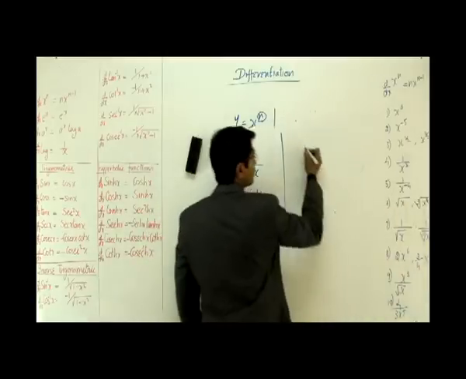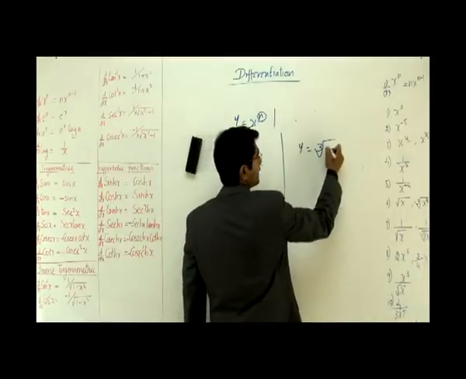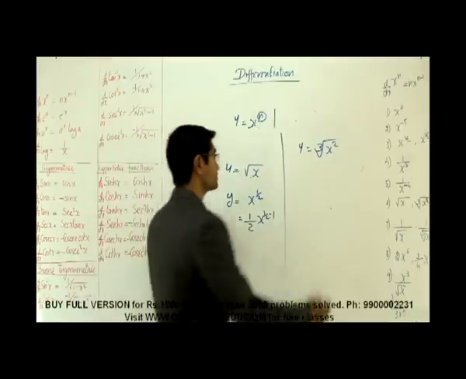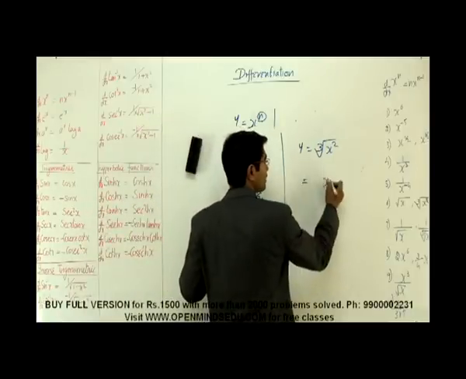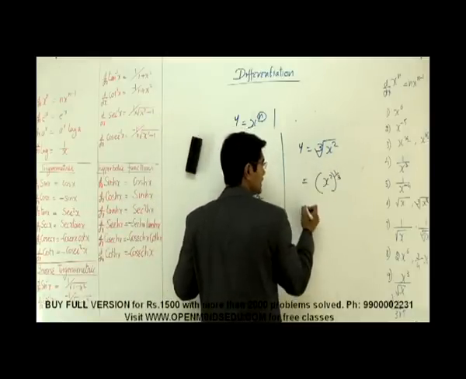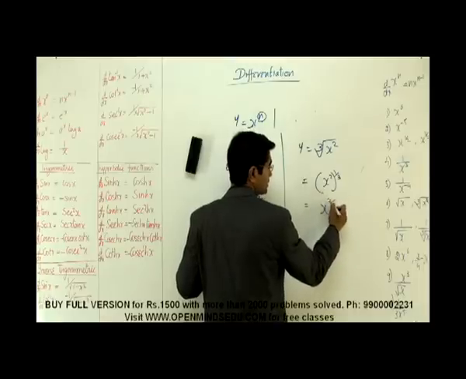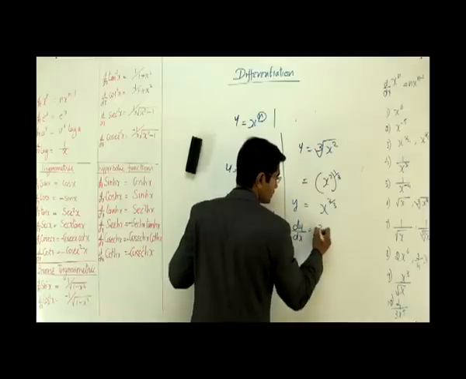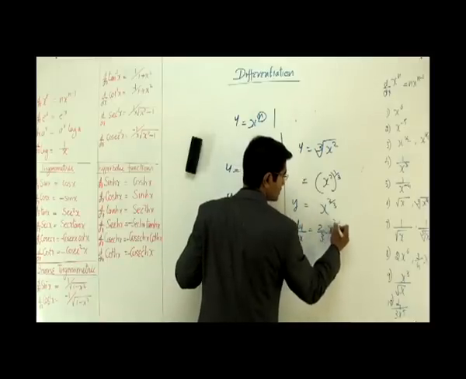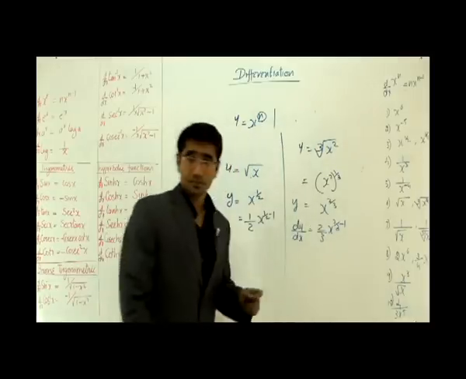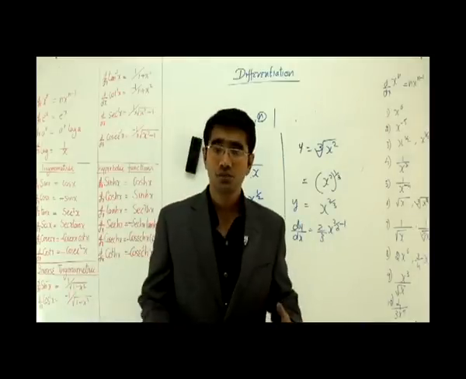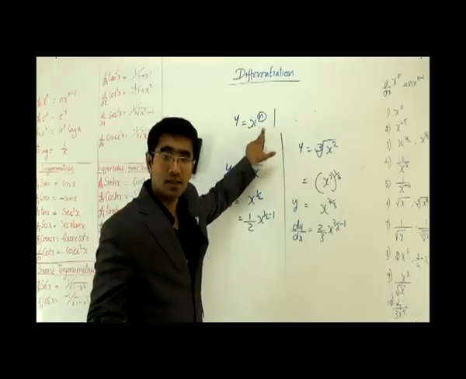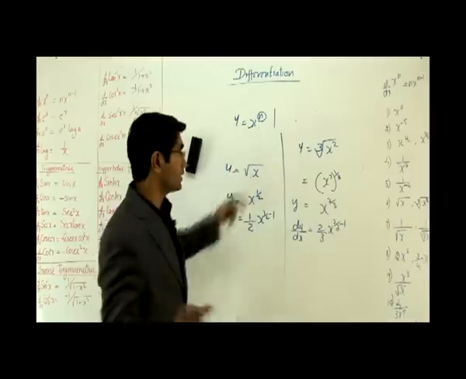Let's go with the next question. I have it here as y is equal to cube root of x squared. Does it look like this? No. So how do I convert this into the form? Again, use the index form. It is x squared to the power 1 by 3. It can be written as x to the power 2 by 3. Now can I differentiate this? Exactly. dy by dx goes like what? 2 by 3 into x to the power 2 by 3 minus 1. That is it. Try to understand, any function which does not look like y is equal to x to the power n, you cannot differentiate. If it does not look like that, make it look like that. That's the first rule. Get that straight.